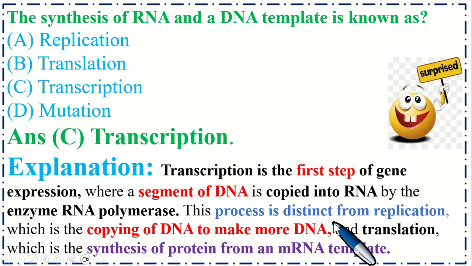This process is distinct from replication, which is the copying of DNA to make more DNA. Translation is the synthesis of protein from a messenger RNA template.